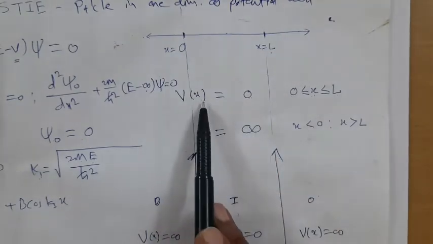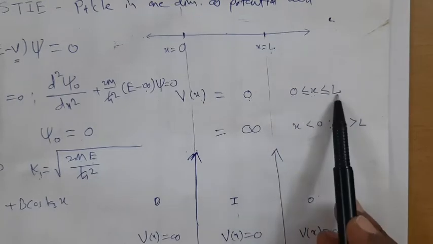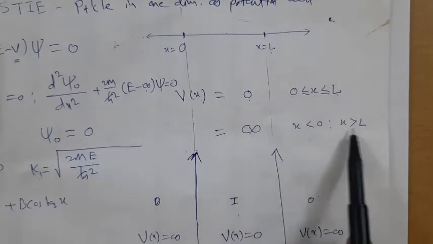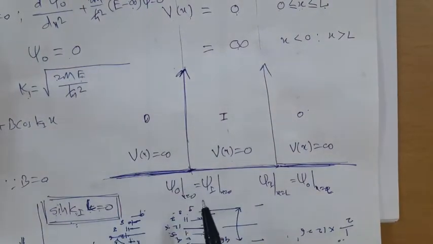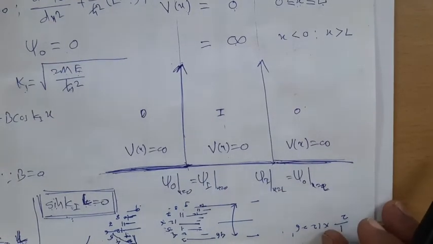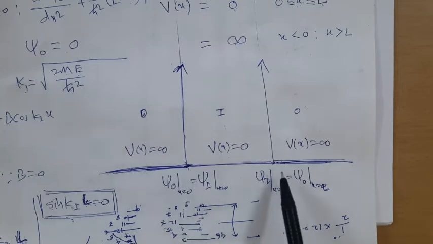It is given by V as a function of x equal to 0 in between 0 to L, and it is infinity for x less than 0 and for x greater than L, that means beyond this region. Therefore graphically we can represent the potential well like this. The obvious restriction on the wave function is that the wave function outside the potential well, that is psi O, is equal to 0 at x equal to 0 and psi O at x equal to L is